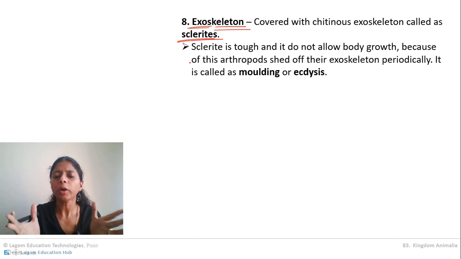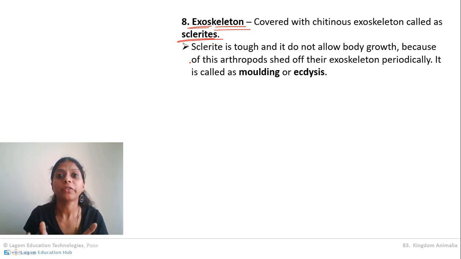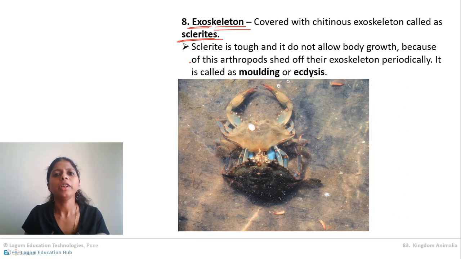But the internal body is growing, so that small exoskeleton is not sufficient. At that time the crab will just throw off that outer covering, and this throwing off of the outer covering is called molting or ecdysis.